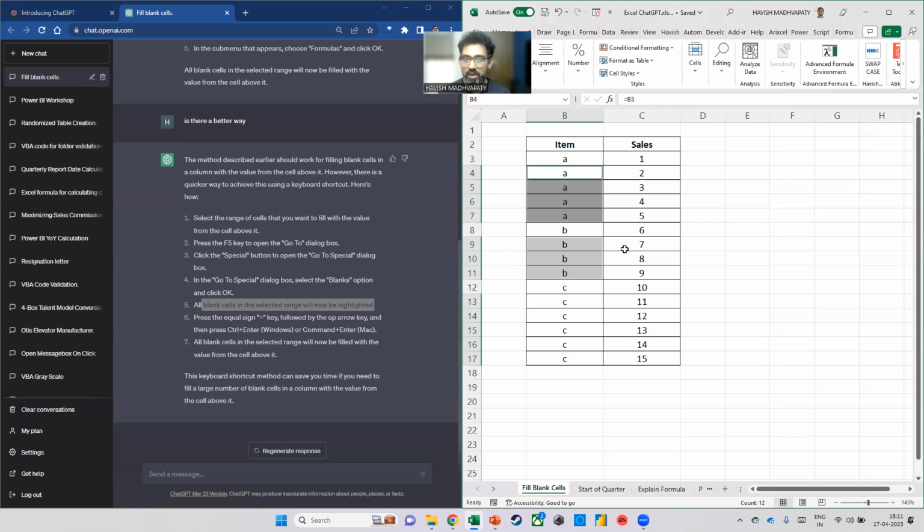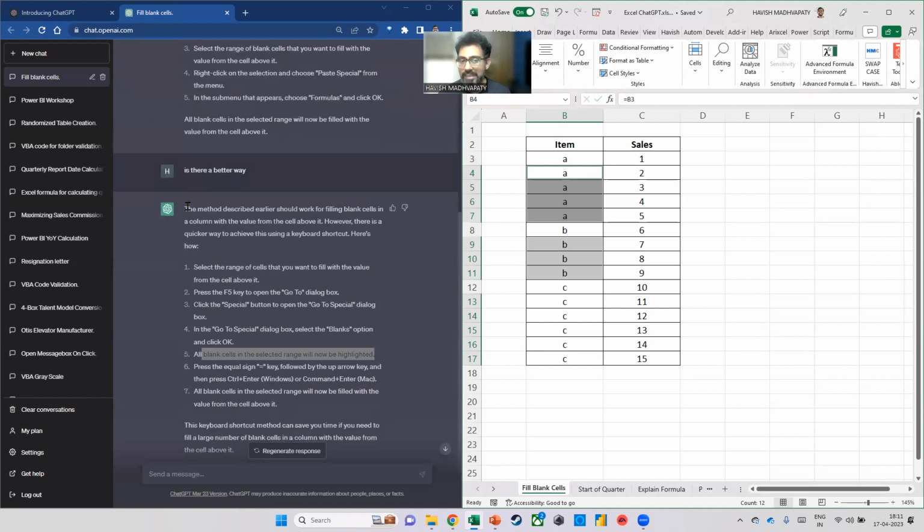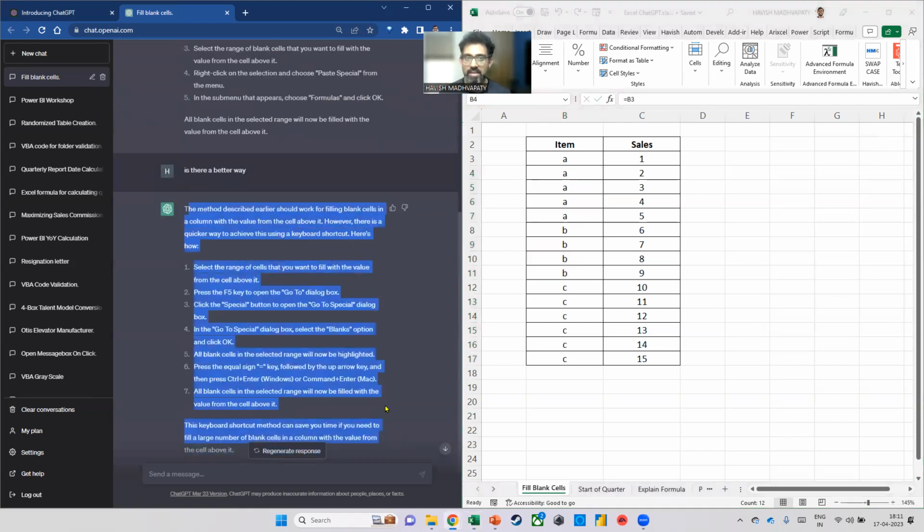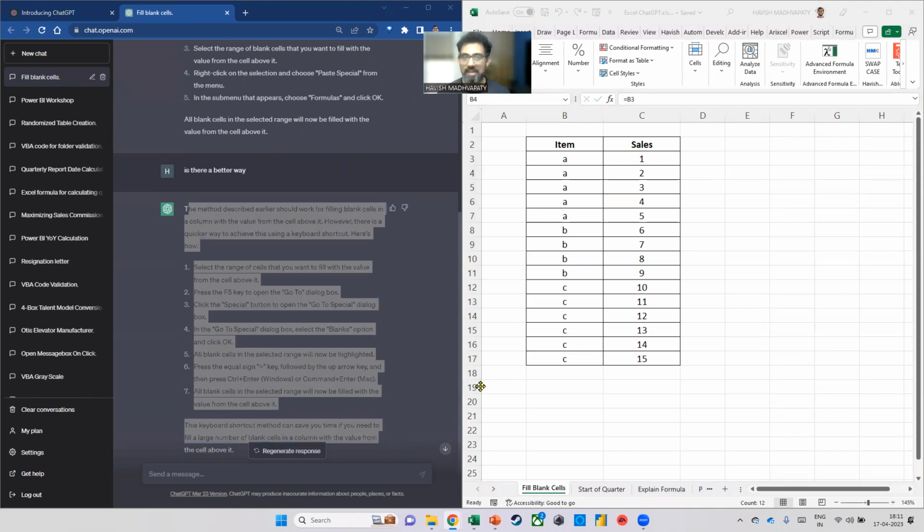But still, think about it. Think about a user who never knew how to fill up the blank cells, did not even know if it is possible or not. With just 2 questions, I was able to get these step-by-step instructions. Any questions on this? Anyone? Anything whatsoever that comes to your mind?